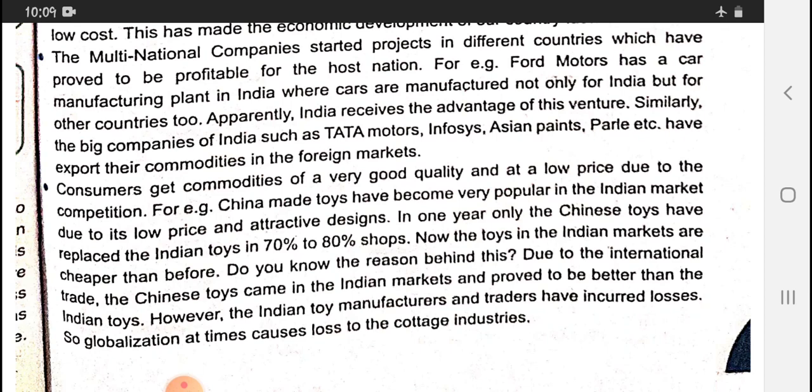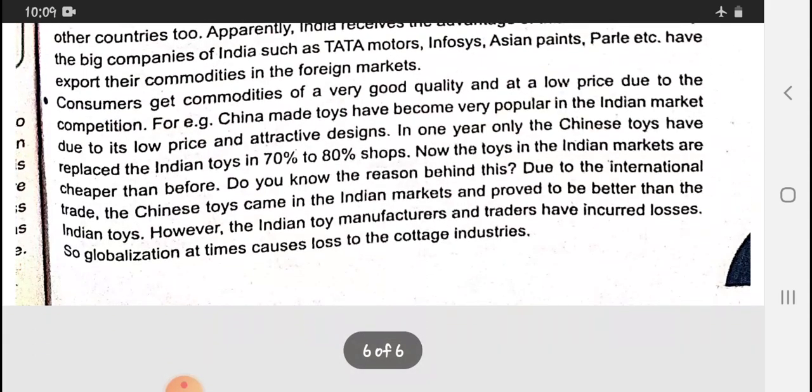Now the toys in the Indian markets are cheaper than before. Do you know the reason behind this? Due to international trade, the Chinese toys came into the Indian markets and proved to be better than the Indian toys. However, the Indian toy manufacturers and traders have suffered increased losses. So globalization at times causes loss to the cottage industries.